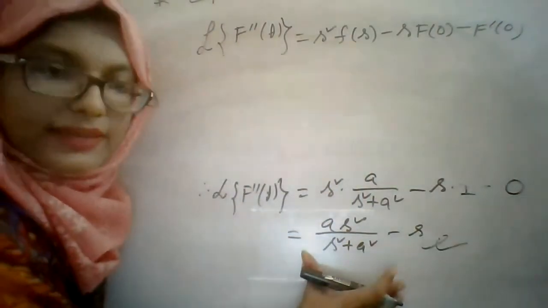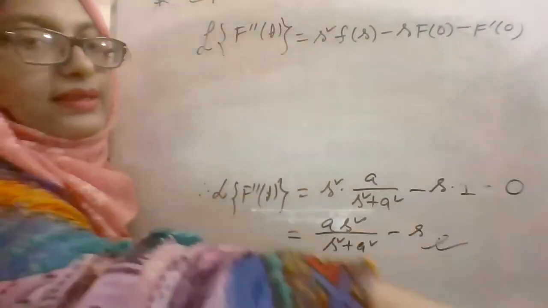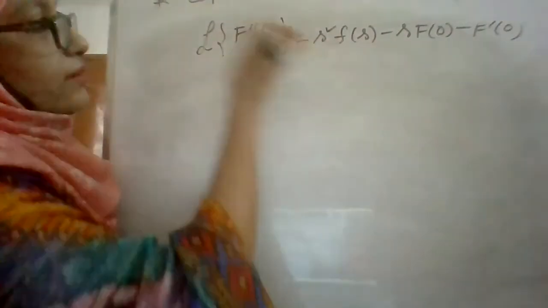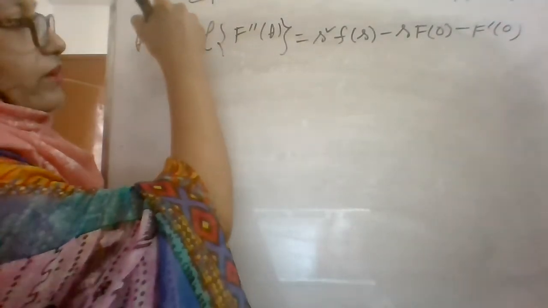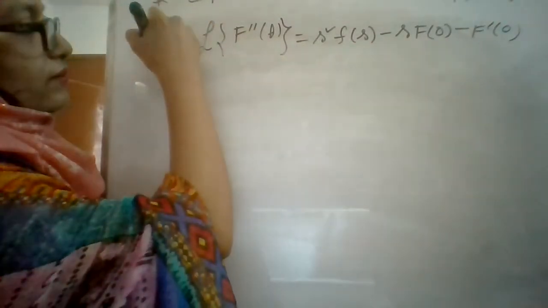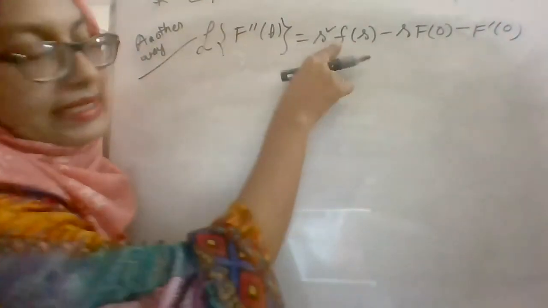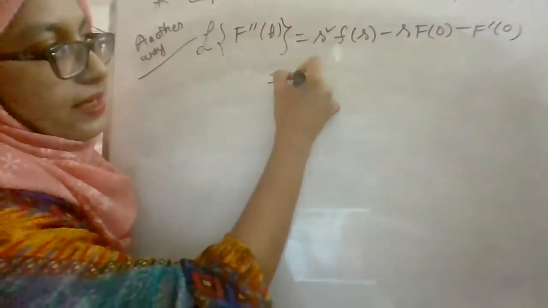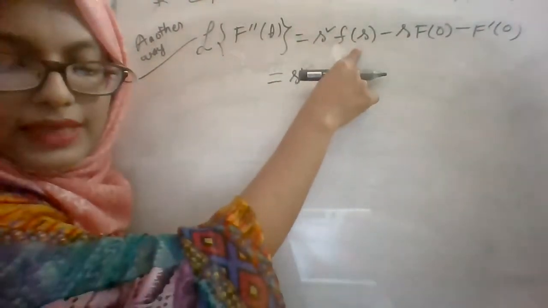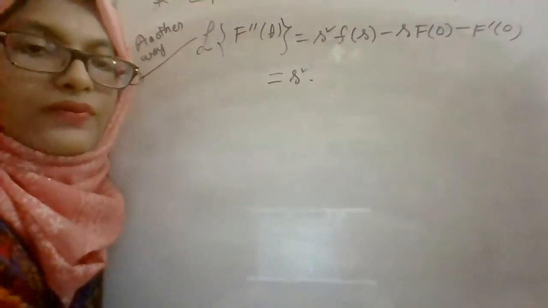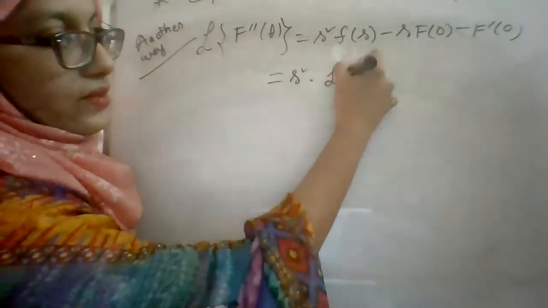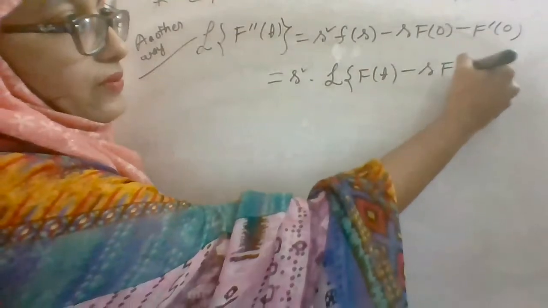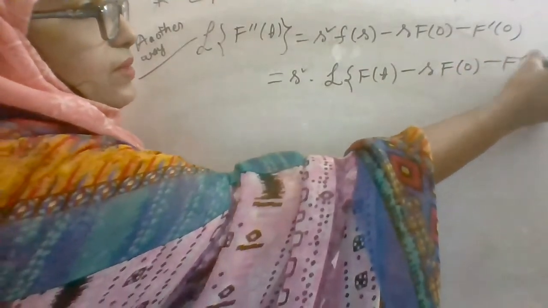Here this result is okay, but you can derive this result in another way. Here F of s means the Laplace transformation of f of t, right? So Laplace transformation of f of t, minus s f of 0, minus f prime 0.